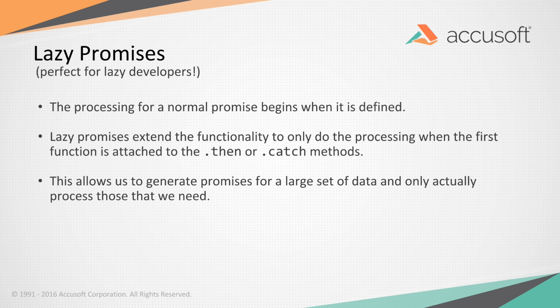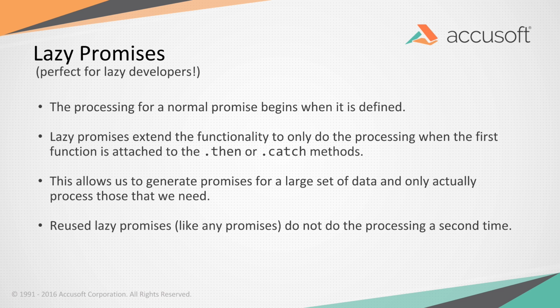The problem is both of those methods require, if I want to reuse the same promise result, I have to cache it somewhere. I have to keep some sort of store of resolved promises if I'm making them in the middle of my code execution. I have to keep track of what I have and haven't resolved so I know what to use. So like any promises, if you reuse a lazy promise, it's not going to reevaluate. That rejected or fulfilled stays there with the promise, and you can keep referencing it. So lazy promises.